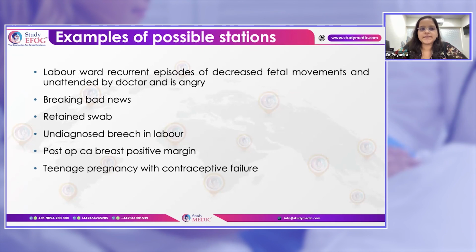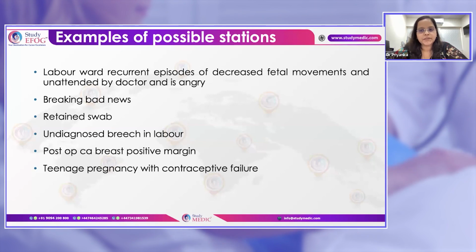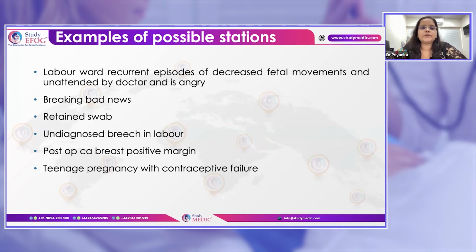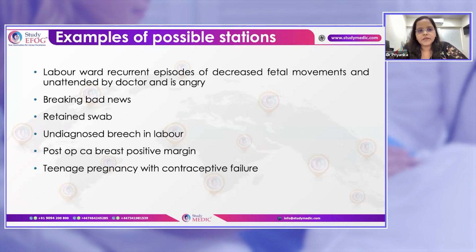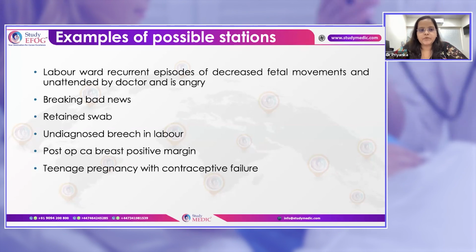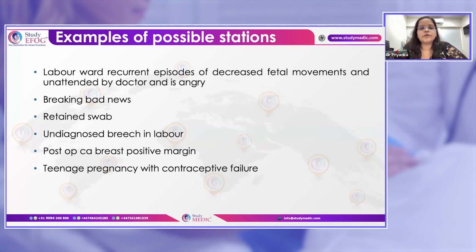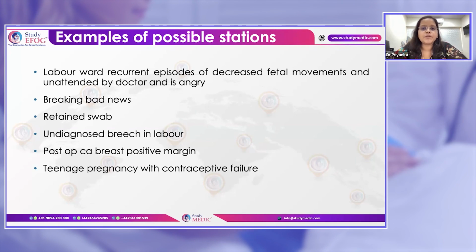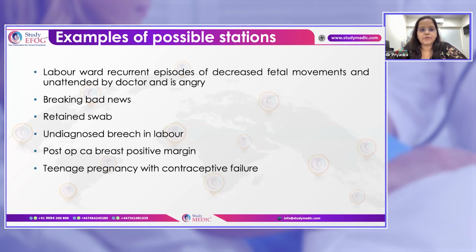Here are a few examples of difficult patient tasks. What are the examples? In the labor ward, recurrent episodes of decreased fetal movements where the patient has come and is unattended by the senior doctor, and the patient or the husband gets angry; or breaking bad news; or a case of a retained swab. This is a never event. It should never happen. During labor there was mismanagement and a retained swab, and when the patient goes home, she comes to know that there is a swab inside her body.